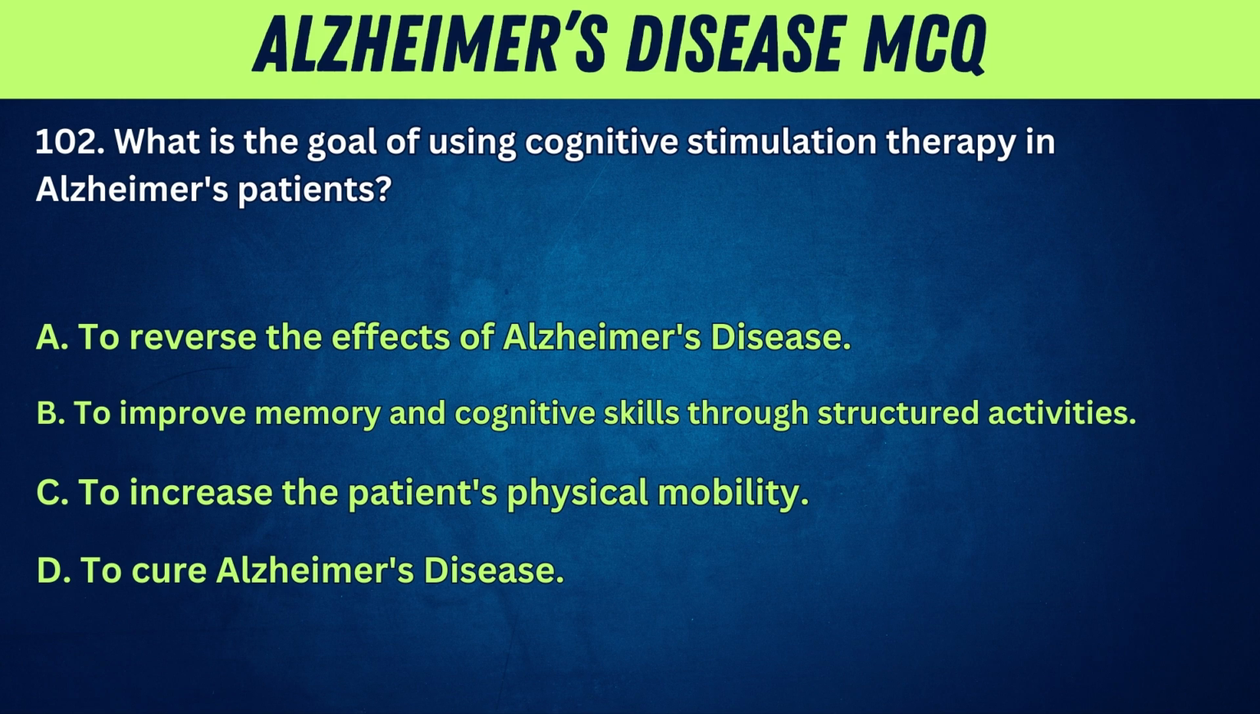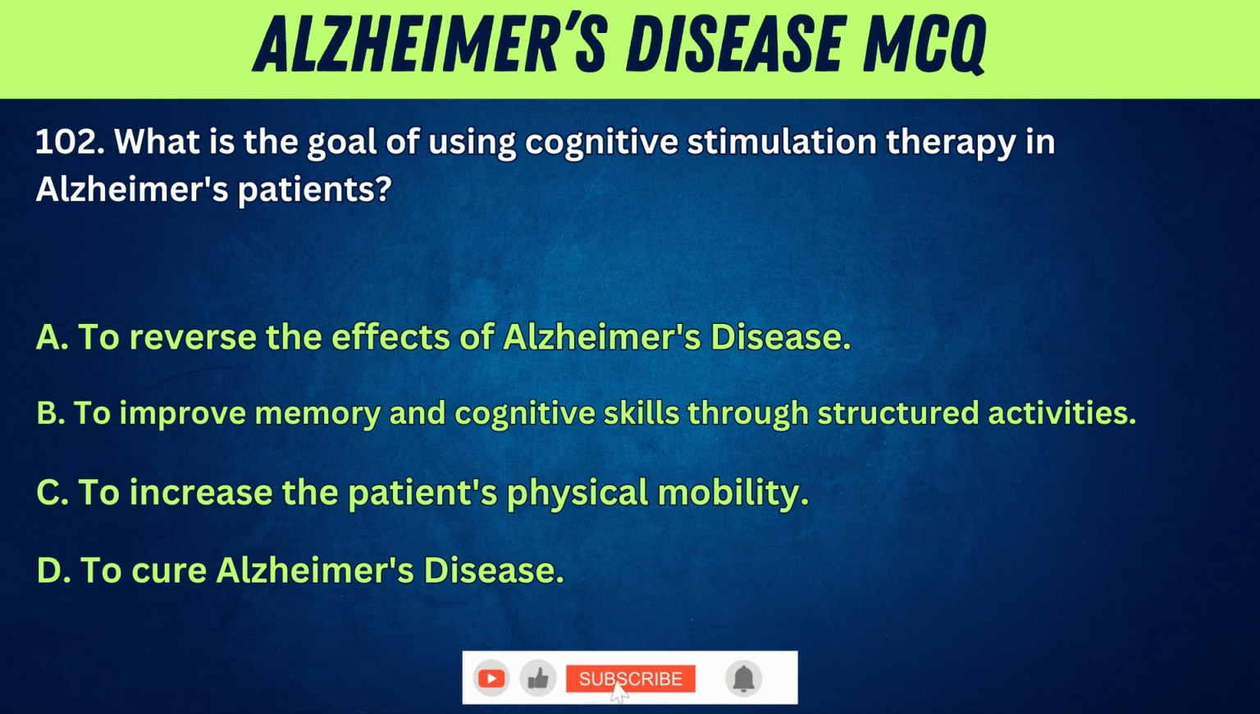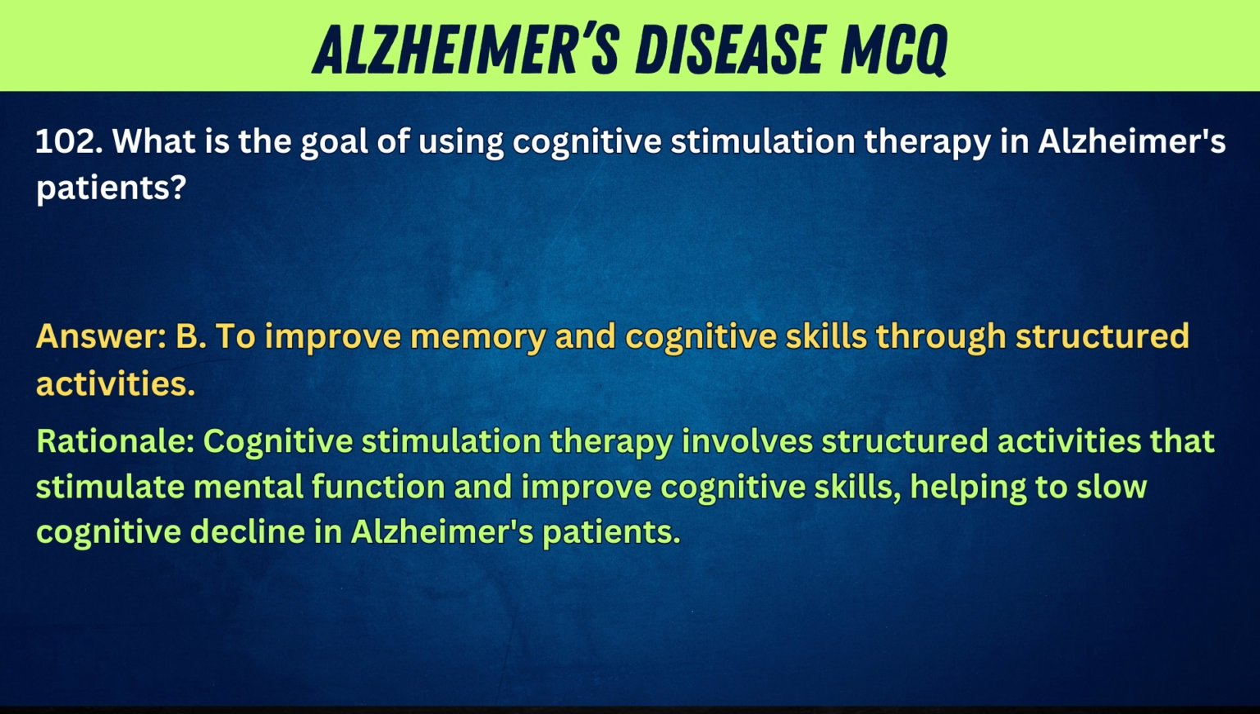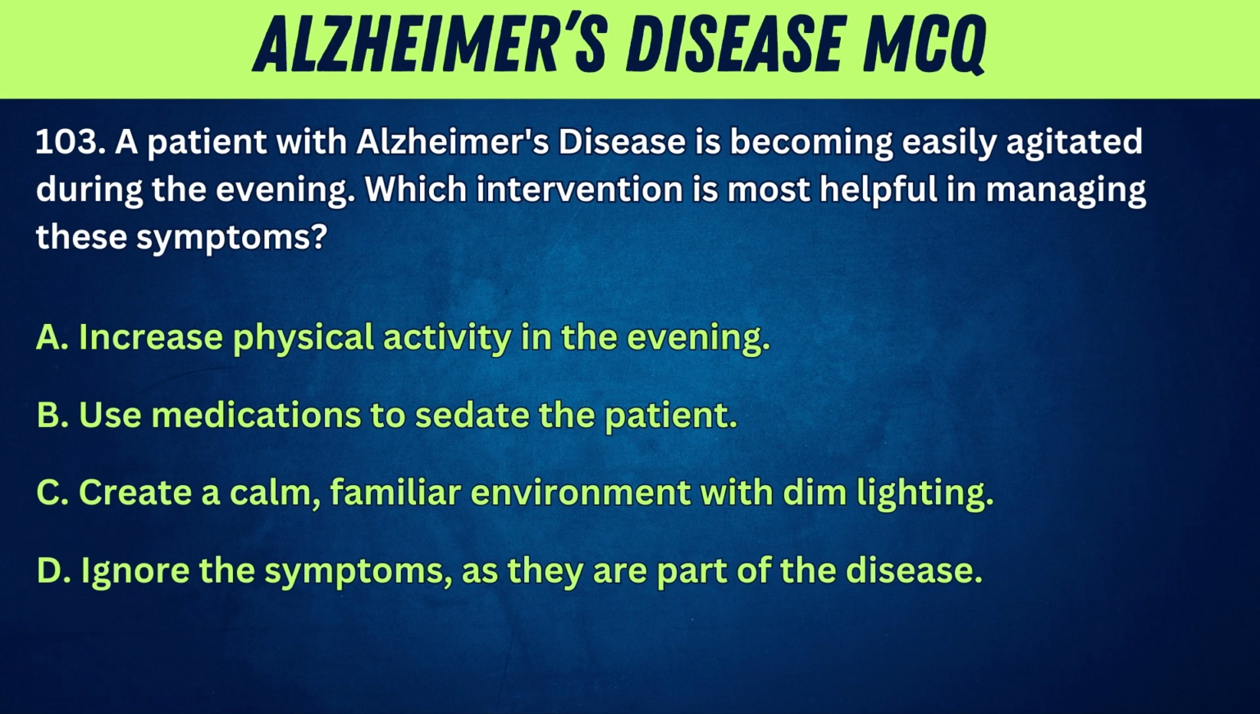102. What is the goal of using cognitive stimulation therapy in Alzheimer's patients? A. To reverse the effects of Alzheimer's disease. B. To improve memory and cognitive skills through structured activities. C. To increase the patient's physical mobility. D. To cure Alzheimer's disease. Answer: B. To improve memory and cognitive skills through structured activities. Rationale: Cognitive stimulation therapy involves structured activities that stimulate mental function and improve cognitive skills, helping to slow cognitive decline in Alzheimer's patients.